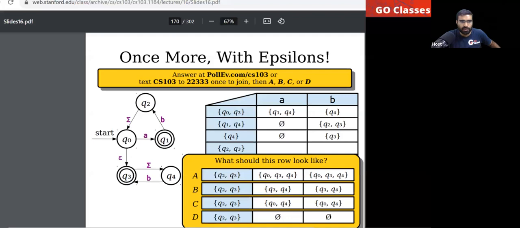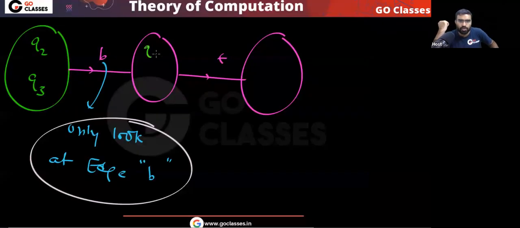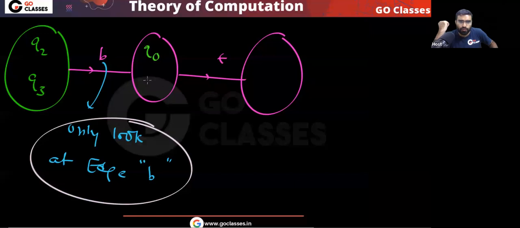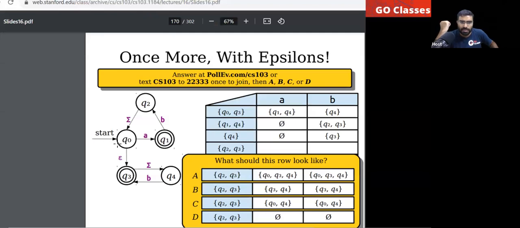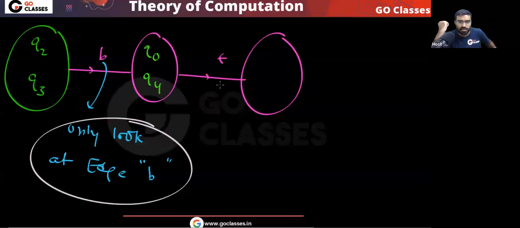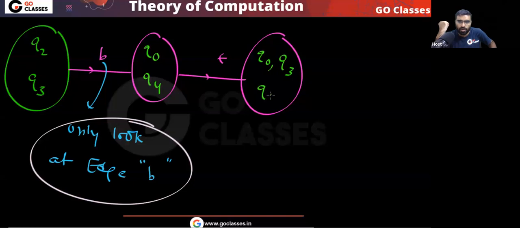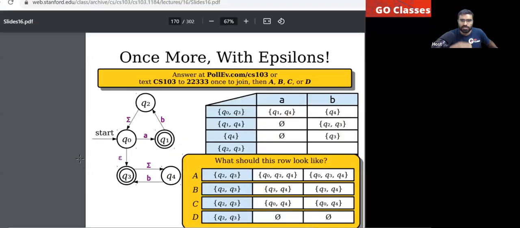So tell me, where will Q2 go on B? Q2 on symbol B will go to Q0. And where will Q3 go on B? Q3 on symbol B will go to Q4. Next, Q0 for free: without reading any alphabet symbol, it can go to Q0 or Q3. Where will Q4 go for free? It can go to Q4 only. So you can easily notice your answer will be option A. This will be your correct answer.